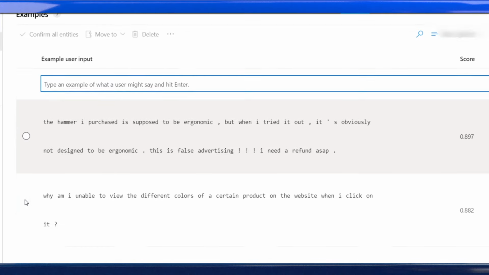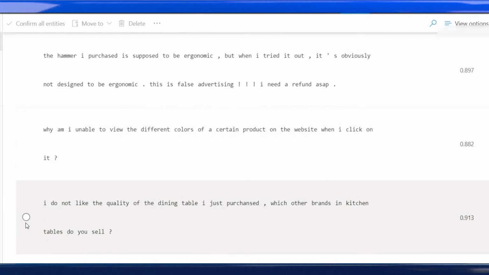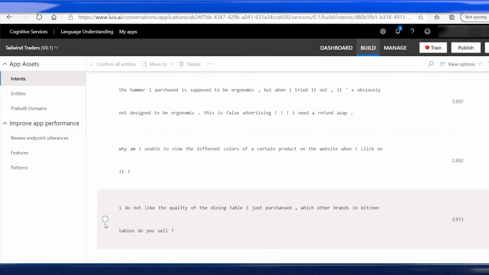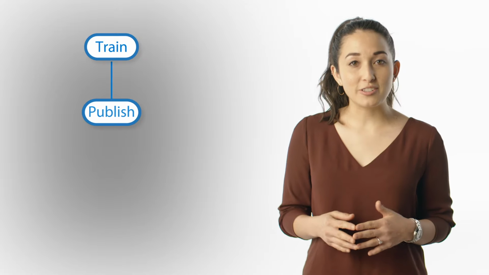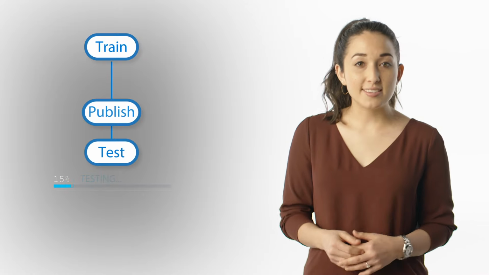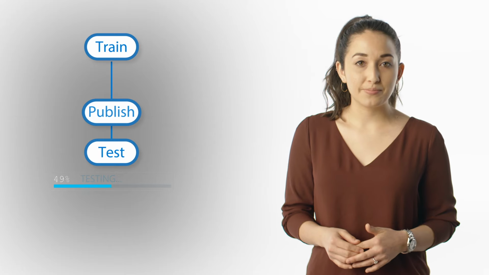To train your model, you can upload a labeled dataset or label it manually using the online UI, which has an interface that allows you to easily label utterances from your training dataset. A good guideline to follow is to use 70% of your data to train the model and use the other 30% to test it. Click Train to train your model, publish your language understanding app, and then you can test the trained model for accuracy.